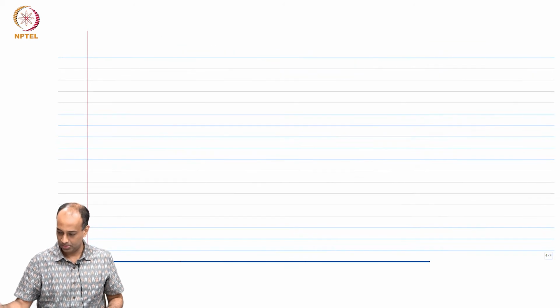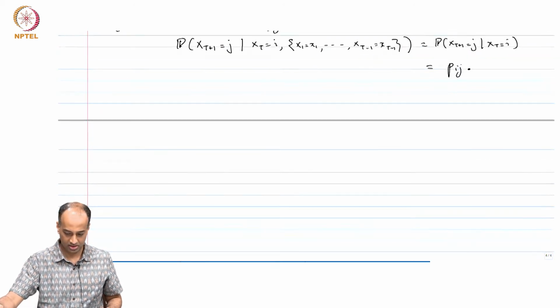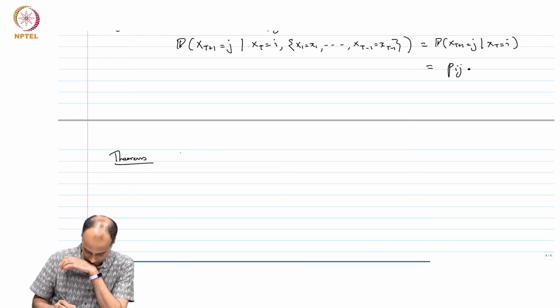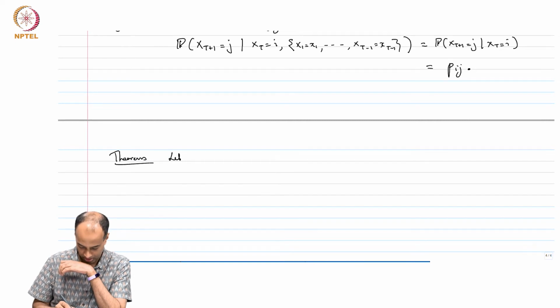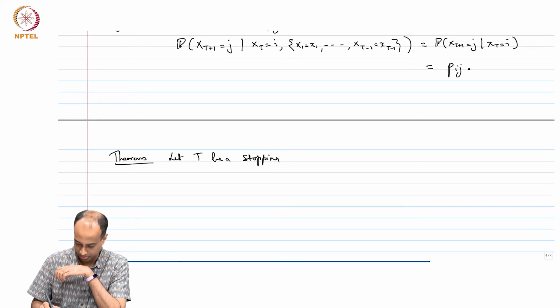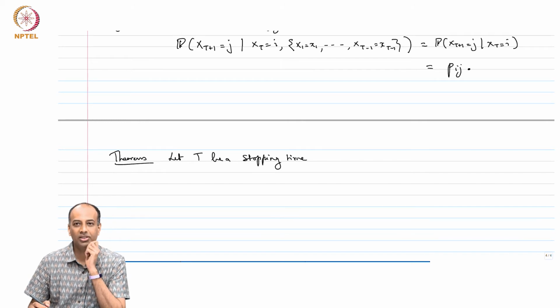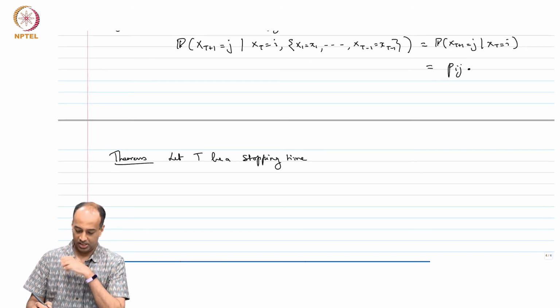So, the big theorem about Markov chains is the following theorem. Let T be a stopping time. So, recall what a stopping time is, right. We studied stopping times earlier.